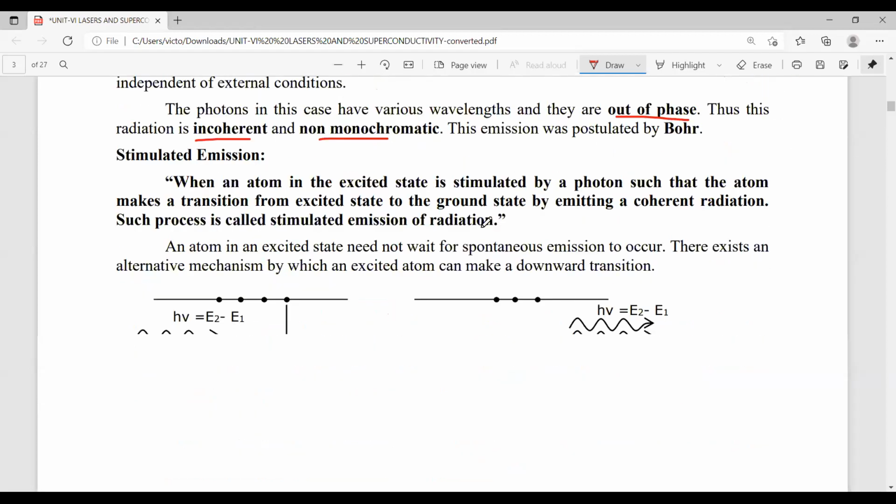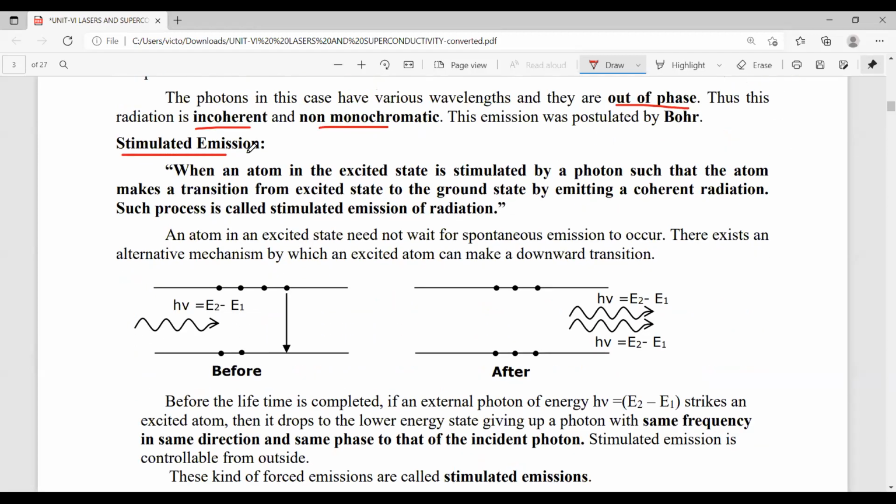The next one is the stimulated emission process. In stimulated emission, the lifetime of the atom at the higher energy level, that is in the excited state, is more. Due to that, by giving an external energy, that is 1 photon of energy, the atom jumps from higher to lower energy by emitting 2 photons of energy.